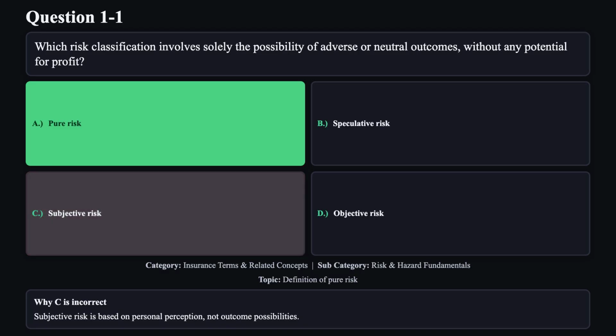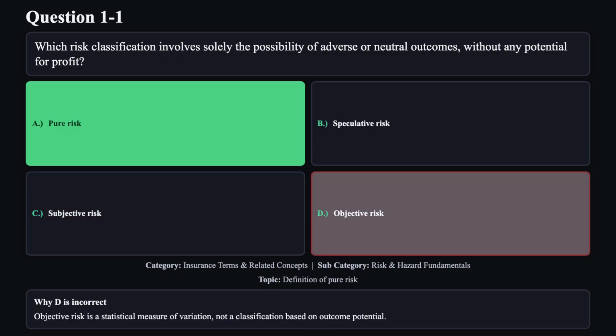Reason C is not correct. Subjective risk is based on personal perception, not outcome possibilities. Reason D is not correct. Objective risk is a statistical measure of variation, not a classification based on outcome potential.